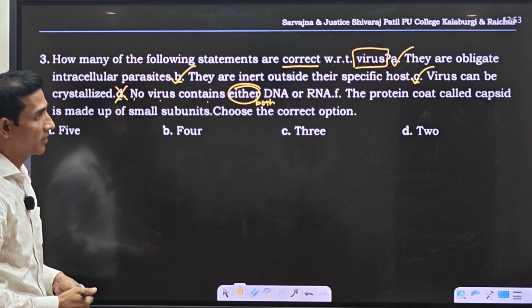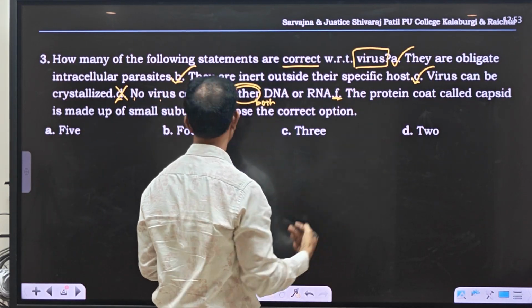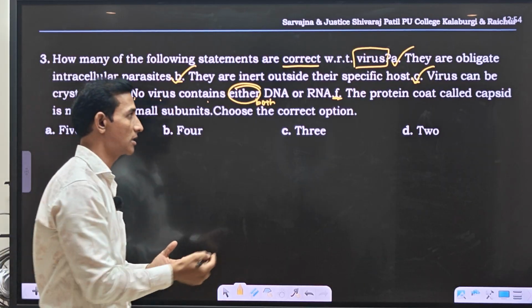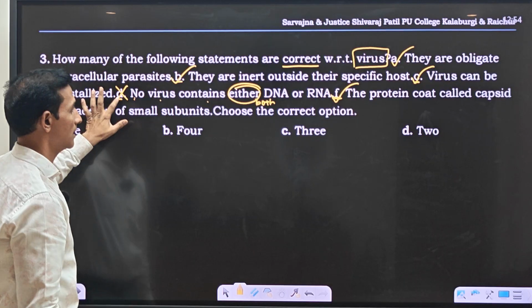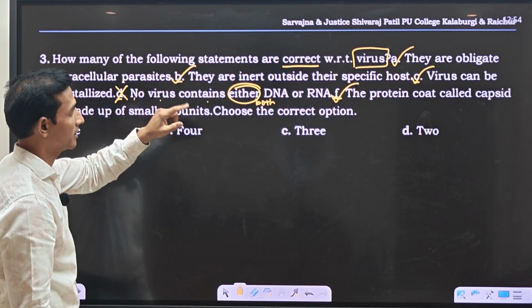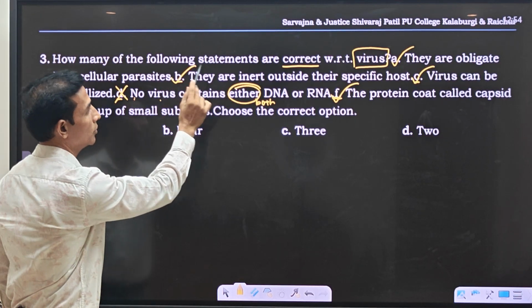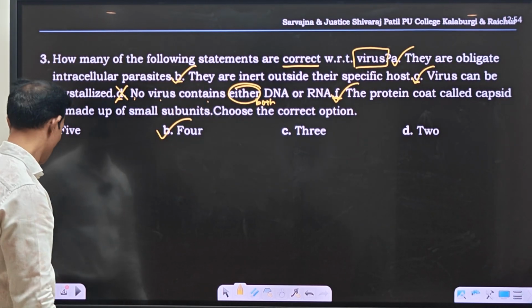Going to F, the protein coat called capsid is made up of small subunits called capsomeres. This is correct. So here only one is wrong and the others are correct. Choose the correct option. So the correct option is B.